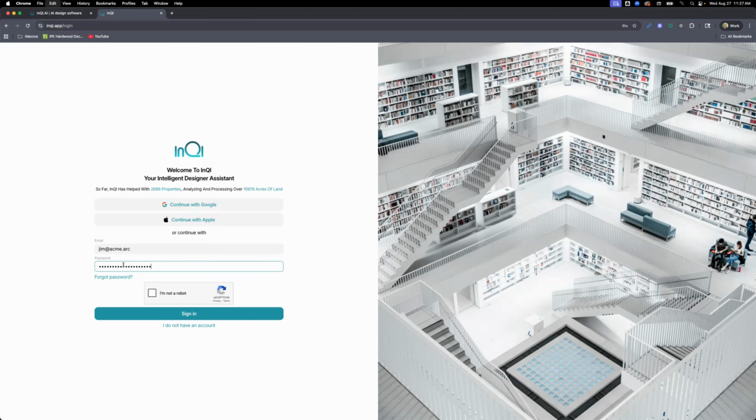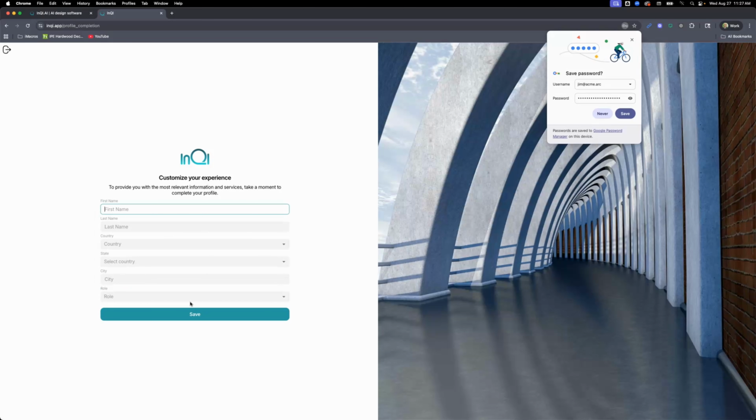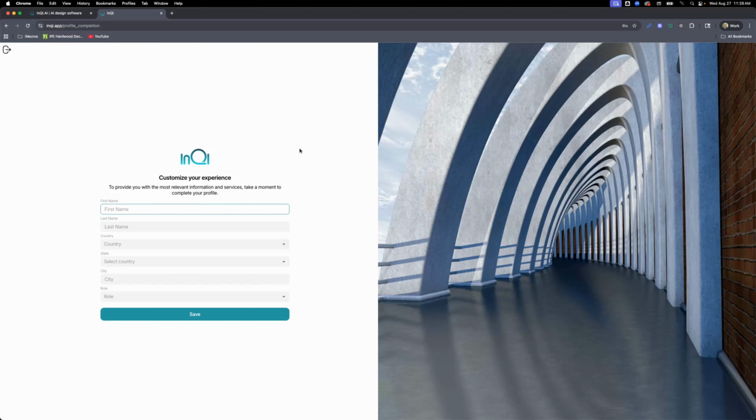You type in the password, click Not a Robot, and simply sign in. Upon sign in, you are asked to save the password. Obviously, you can. Upon a login, you are asked to provide your information.